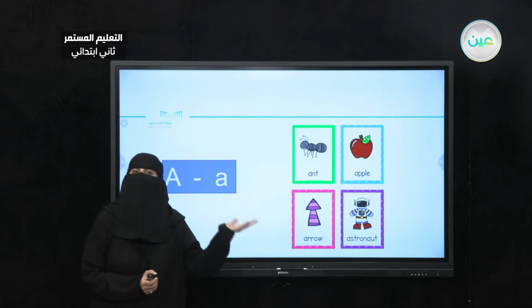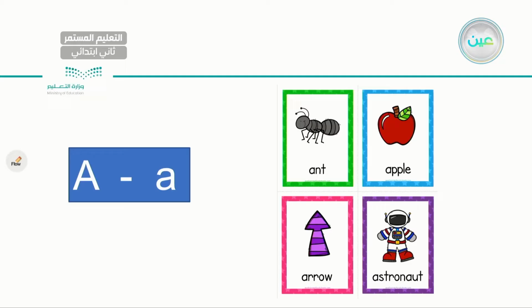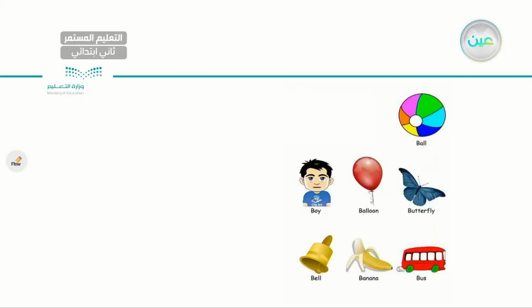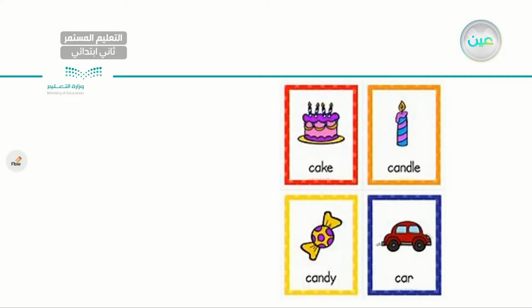Ant, apple, arrow, and astronaut. Very good. Let's move to the next letter. Here I have different words. I have ball, boy, balloon, butterfly, bill, banana, bus. The letter is letter B. Very good. As you can see, I have capital B and small b.